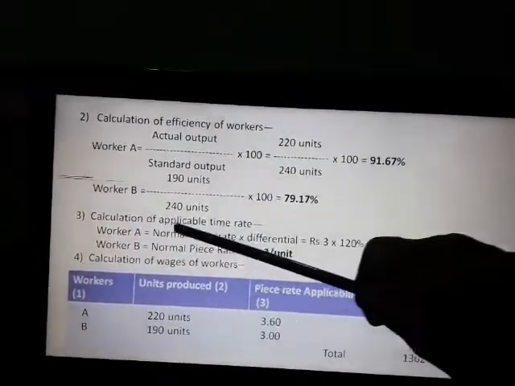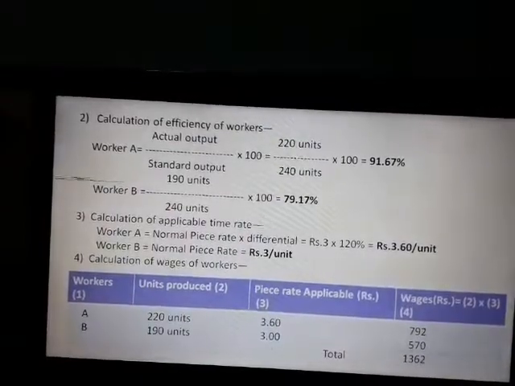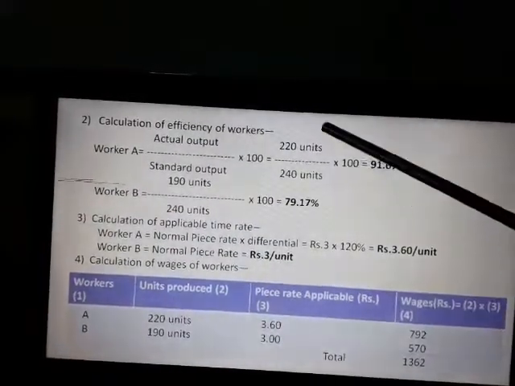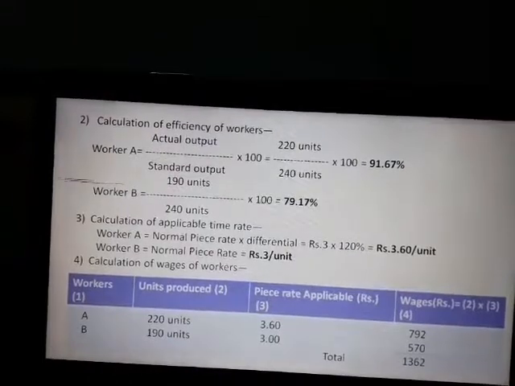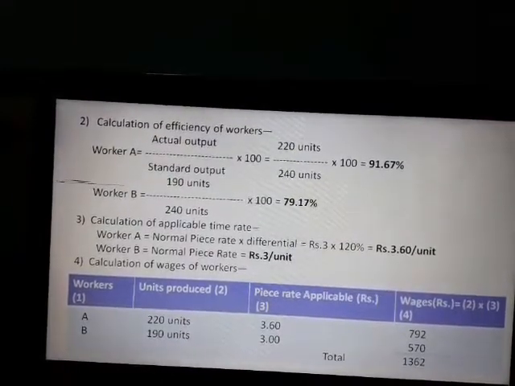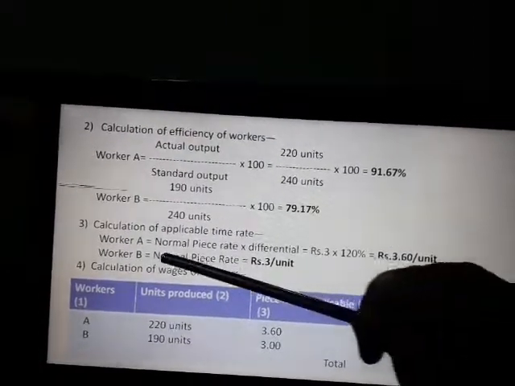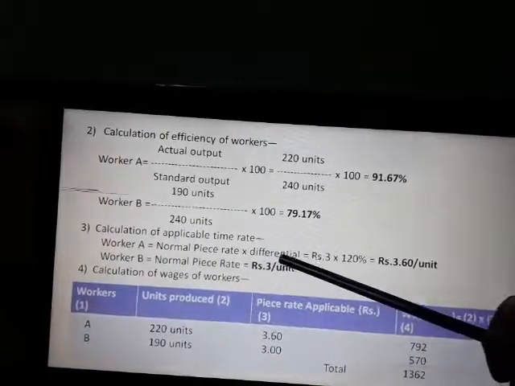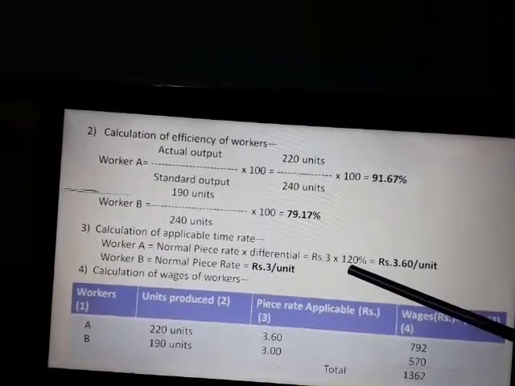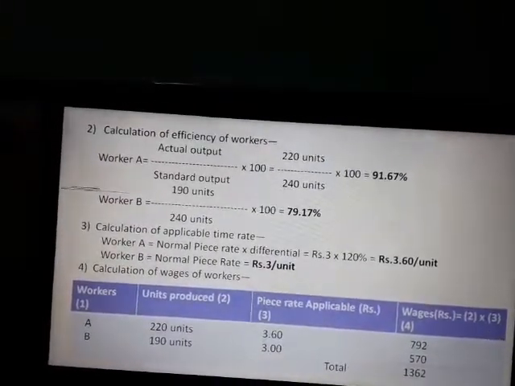Now the calculation of applicable piece rate. For worker A, as his efficiency is less than 100%, normal piece rate into the differential applicable in his case is 120%.